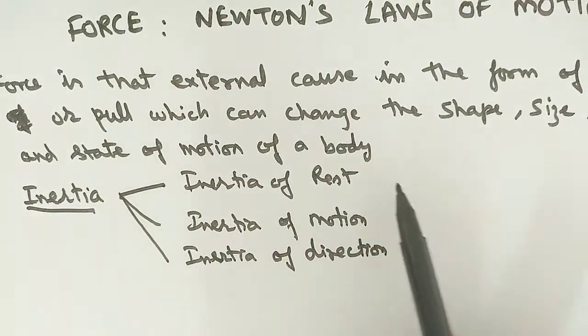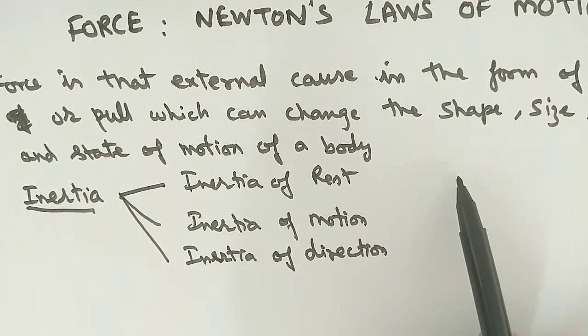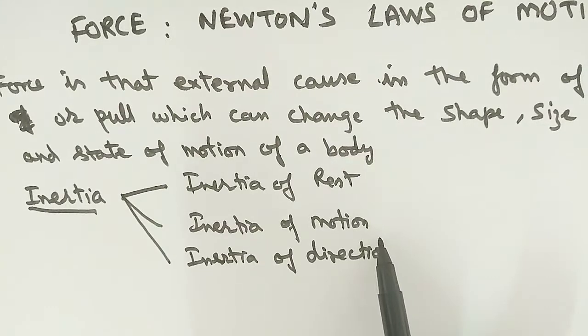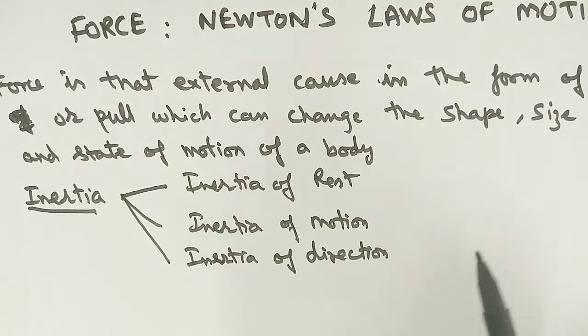Inertia of rest: if a body is at rest, it will continue at rest unless an external force is applied on it. Inertia of motion: if a body is in motion, it will continue in motion unless an external force is applied on it. Inertia of direction: a body will remain in the same direction of motion unless an external force is applied on it.